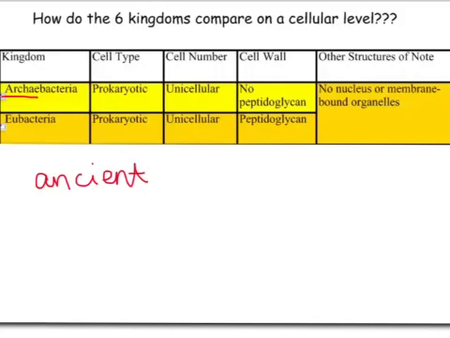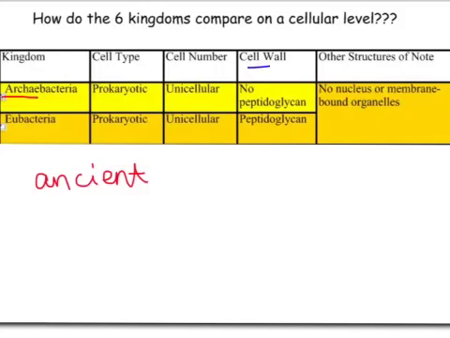But they have some really important things in common. One thing that all of the bacteria in both the Archaeobacteria and Eubacteria kingdoms have in common is that they are prokaryotic. As we discussed, prokaryotic organisms contain no nucleus or membrane-bound organelles. That's very important. The biggest difference between the 2 is what happens in their cell walls.